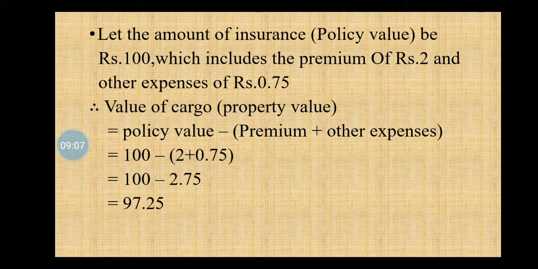Therefore, value of cargo, that is property value, equals policy value minus premium plus other expenses. So 100 minus 2 plus 0.75, which equals 97.25.